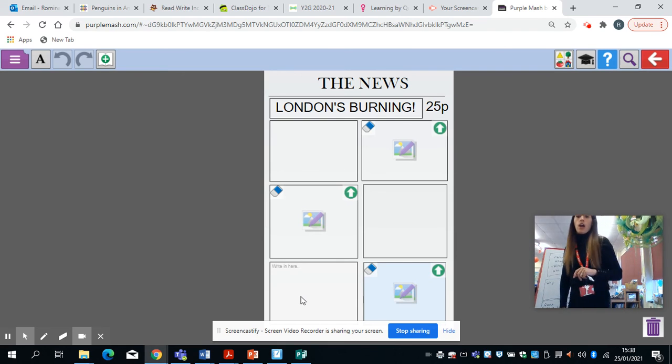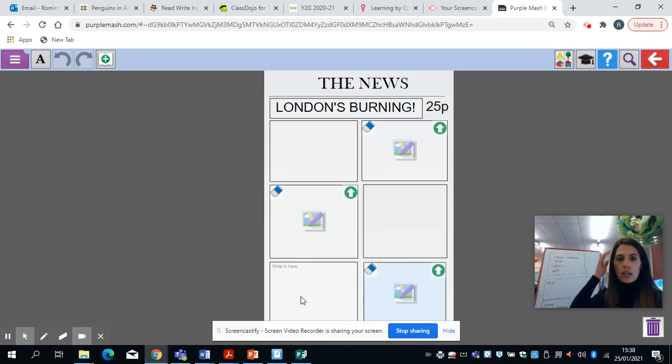Okay, so a really simple go at writing a newspaper. In the next few lessons, we're going to look at newspapers and see what features make up the newspaper. So this is your go to have a try on your own. Once you've done, publish it on here and we'll have a look at them. Okay, enjoy.